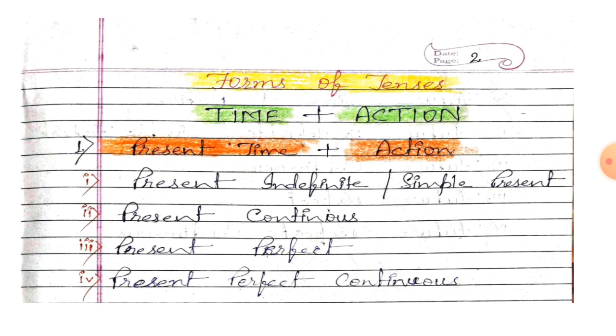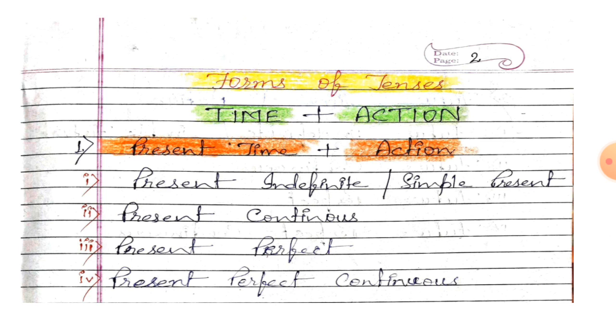Now student, how can we get the forms of tense? When we combine time and action together, then we get the forms of tenses. So first I have taken present time and different actions. Present time, indefinite action. Present time, continuous action.